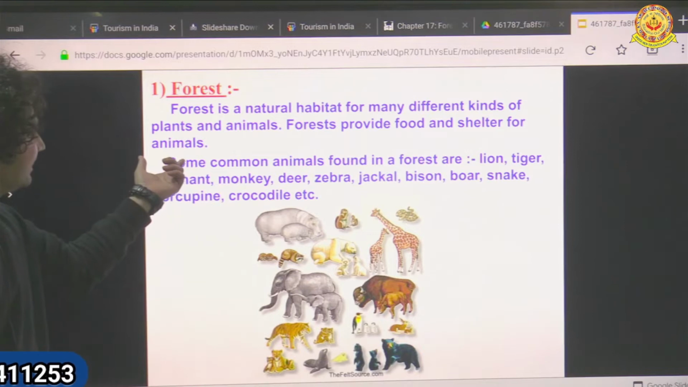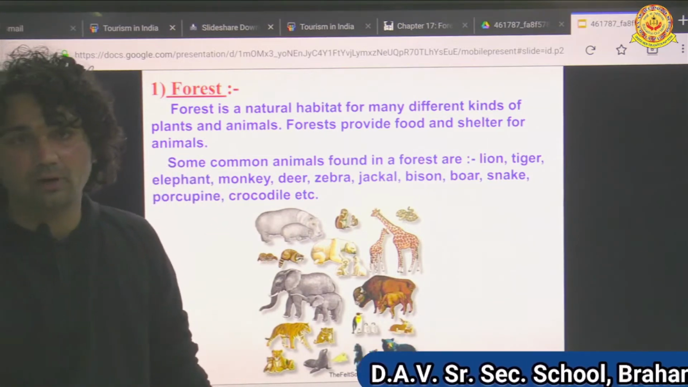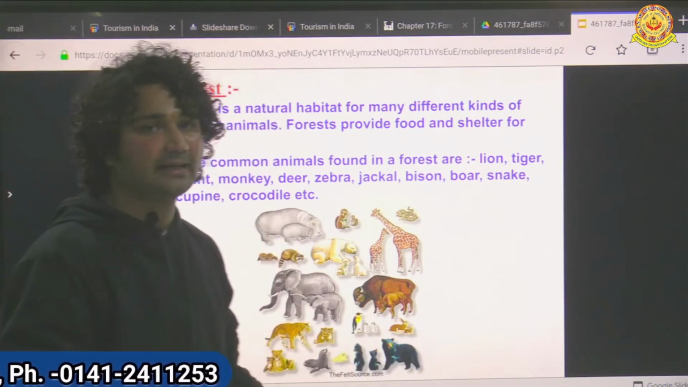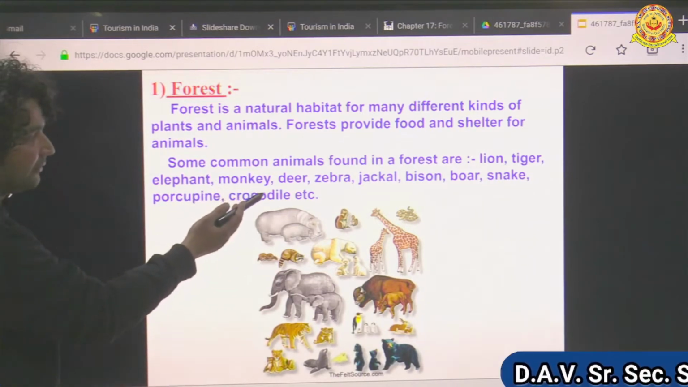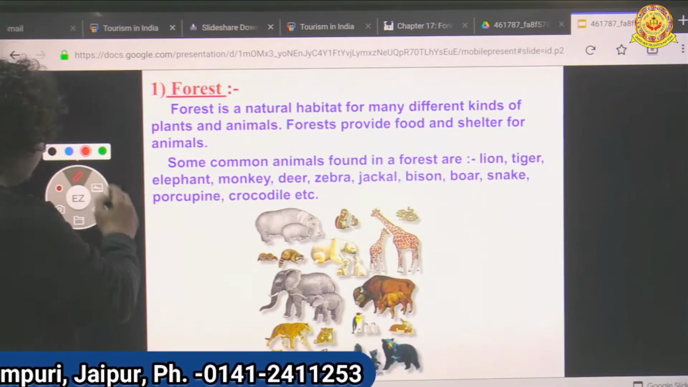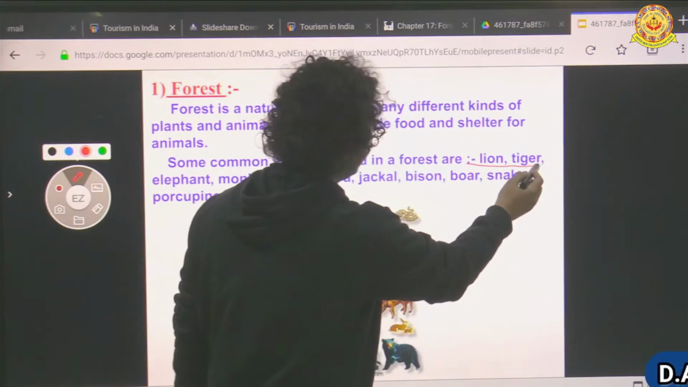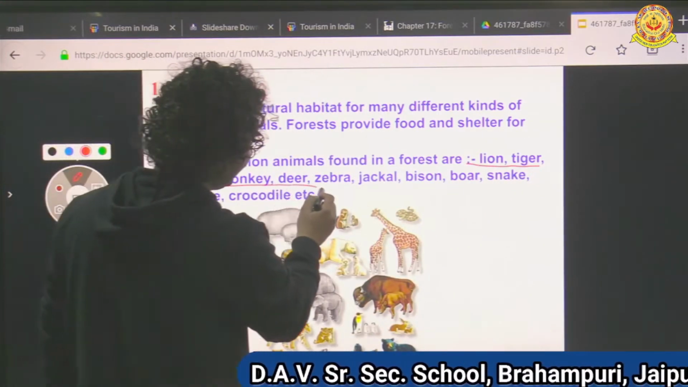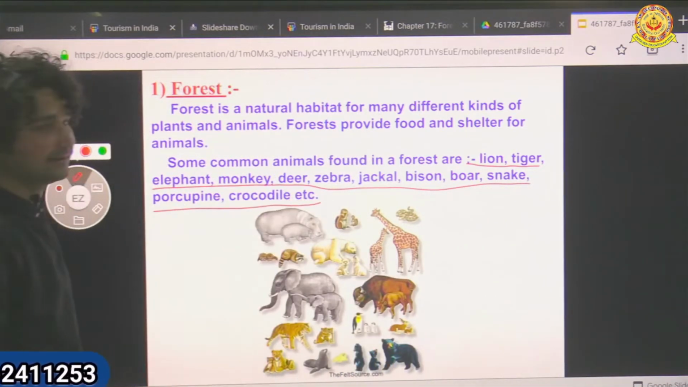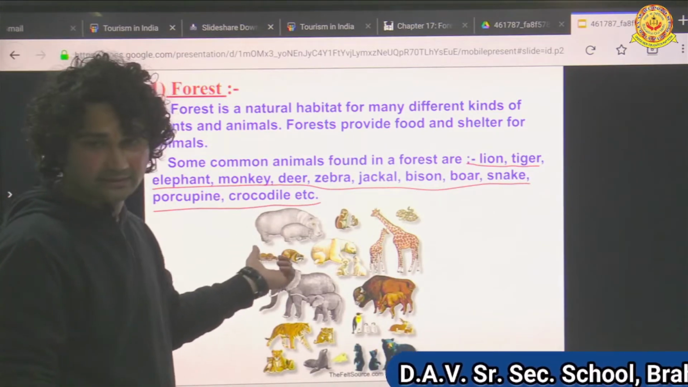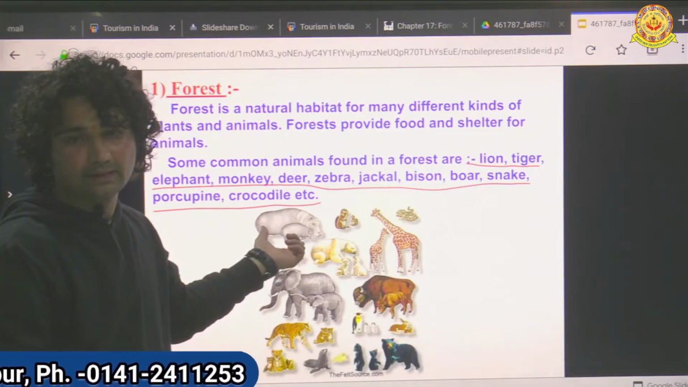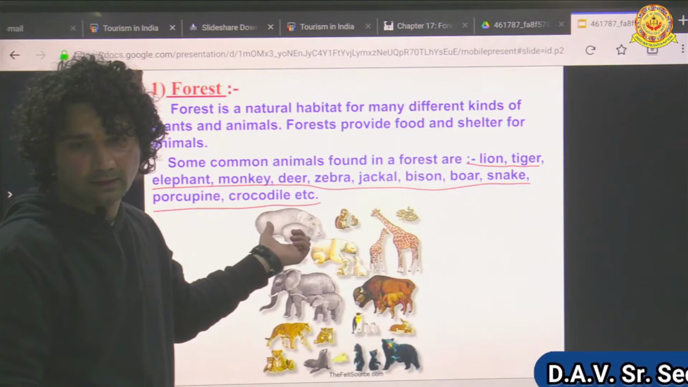Forests provide food and shelter for animals and microorganisms also. You all know microorganisms. What are microorganisms? Like fungi and bacteria. Some common animals found in forests are lion, tiger, elephant, monkey, deer, zebra, jackal, bison, porcupine, crocodile, etc. So these are the animals found in the forest, and it covers 50% of the land.